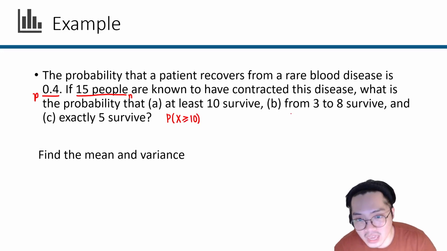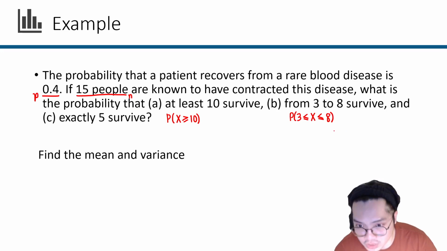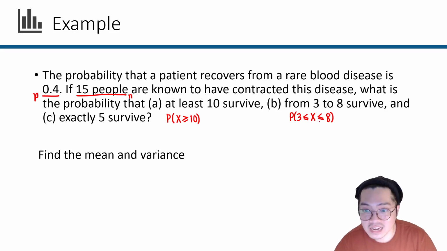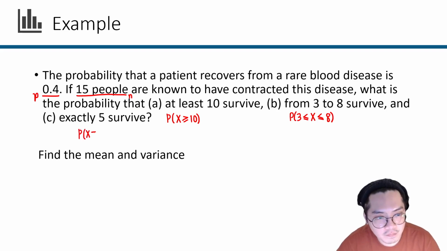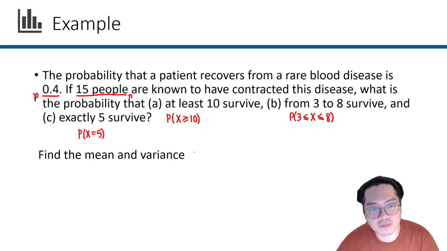From 3 to 8 will survive. Probability from 3 to 8. In this case, I will assume this is inclusive, which means 3 and 8 are both counted, and that exactly 5 survive. We also need to find here the mean and the variance, which in this case is quite easy enough to understand.